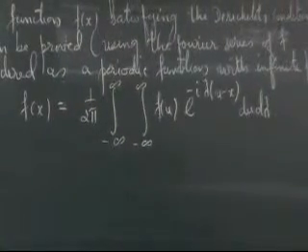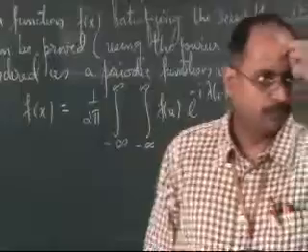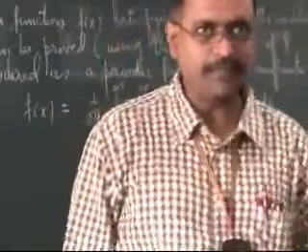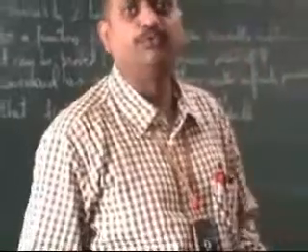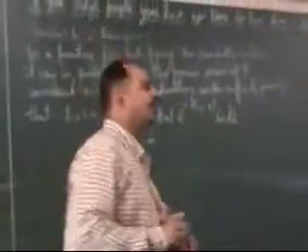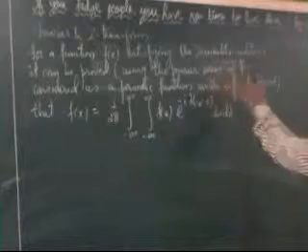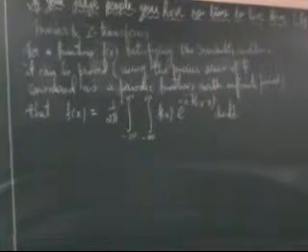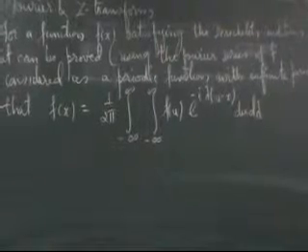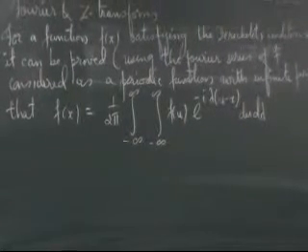If you are interested, you can go through the proof in the book, but from the examination point of view you are not asked the proof. Nobody is going to ask you to prove that f(x) can be expressed like this.